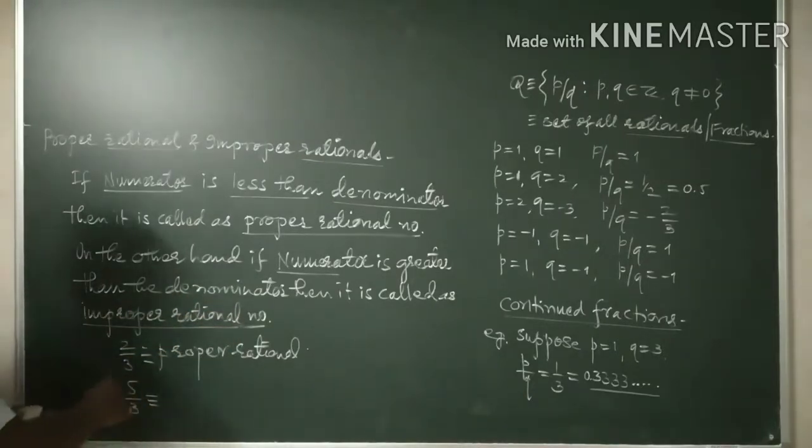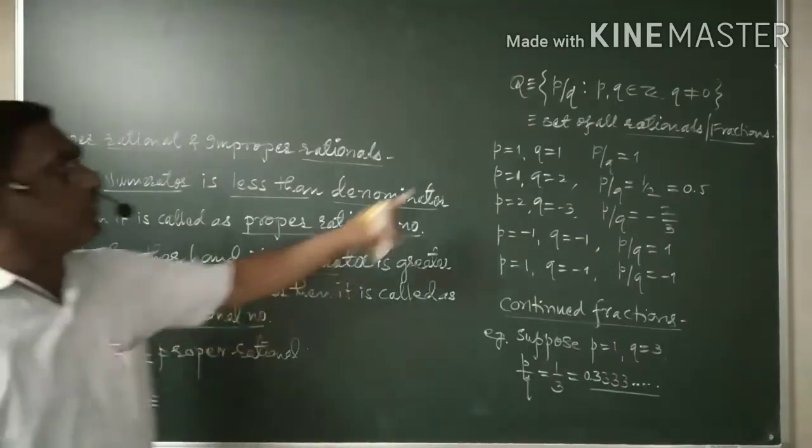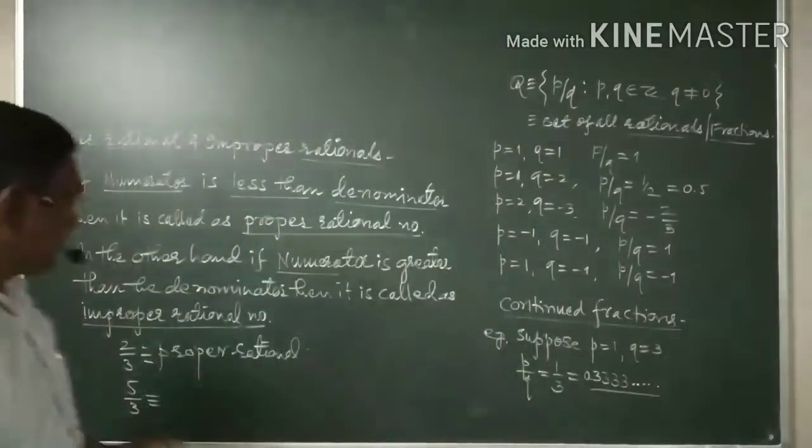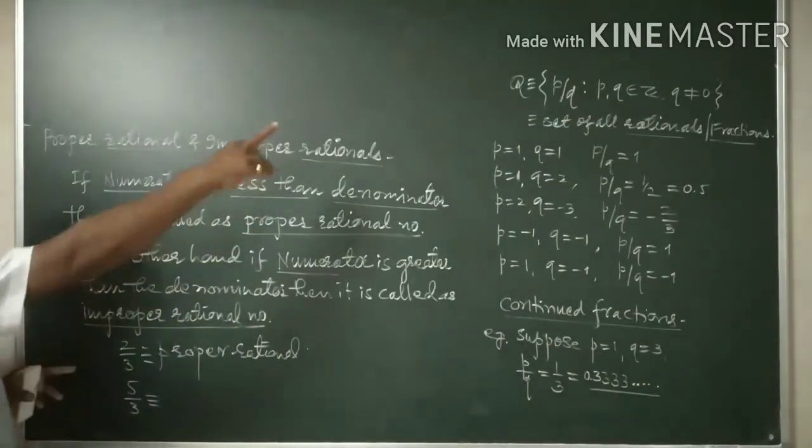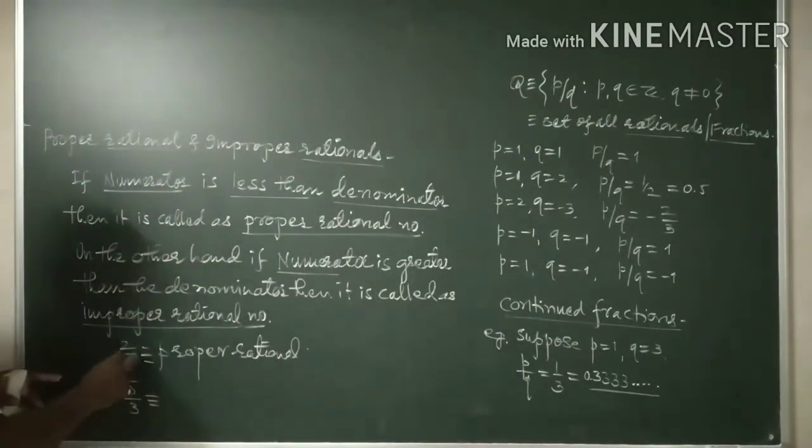And such a type of fraction is a fraction because the value of p here is 5, the value of q is 3. Here the value of p is 2, the value of q is 3. Therefore, this number is in the form p by q, so it is known as rational. This is rational, this is also rational.